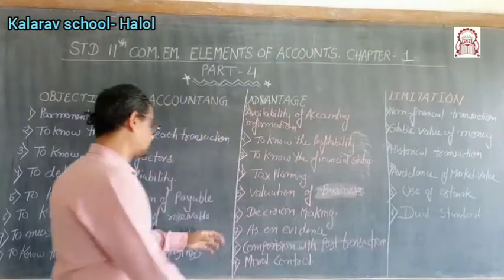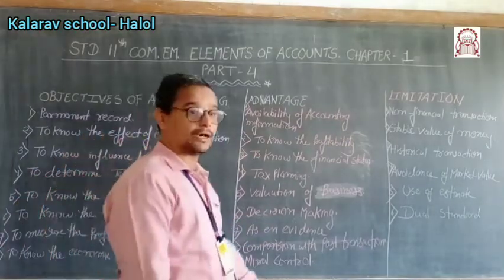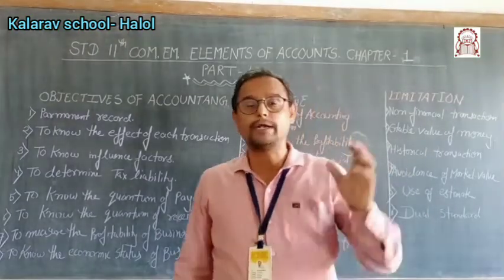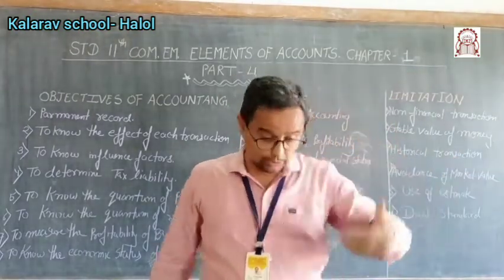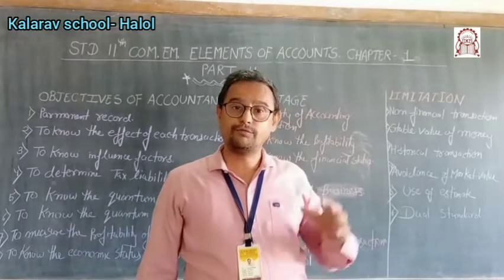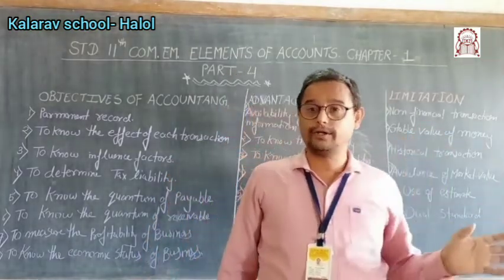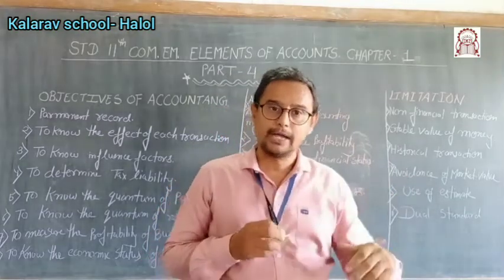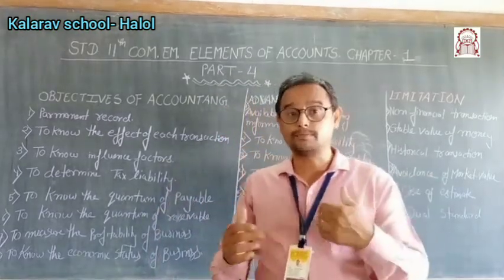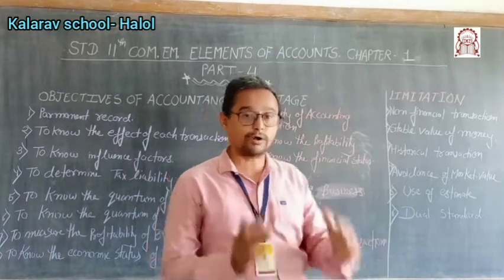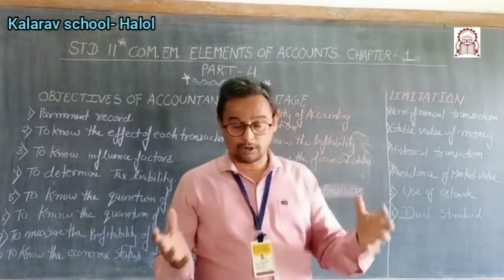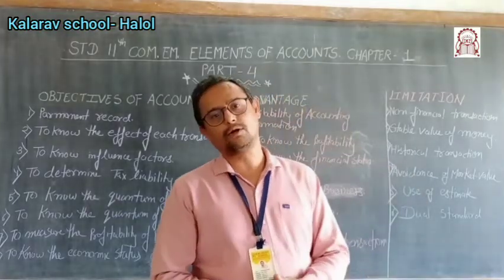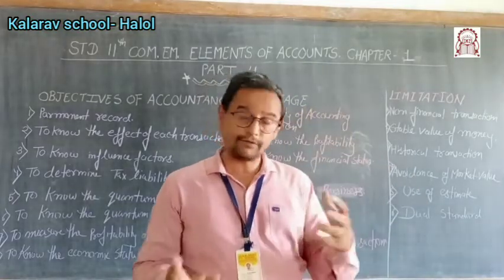Next one, comparison with past transactions. Yes, it's a historical record, so you can compare with the past. If suppose a mistake you have committed in the present, and in future you are enjoying a nice profit, then you can compare भाई क्या हम लोगों से मिस्टेक हो गई, क्या भूल हो गई, क्या हम लोगों ने ऐसा किया जिसकी वजह से हमारा बिजनेस बराबर चल नहीं रहा है. So you can compare if record is there. If it is not mentioned there, or not recorded appropriately, then automatically we have to suffer.